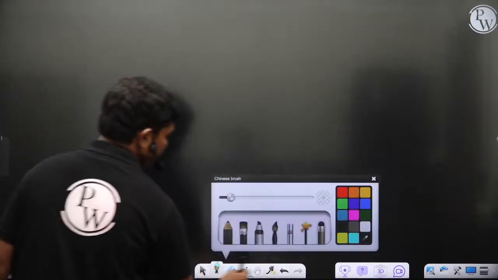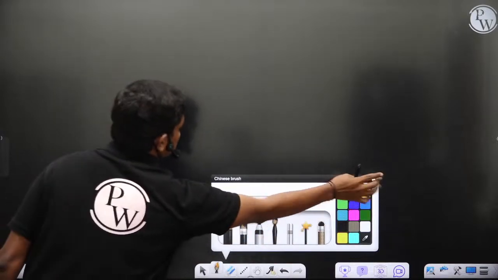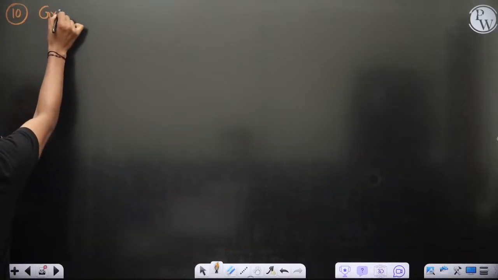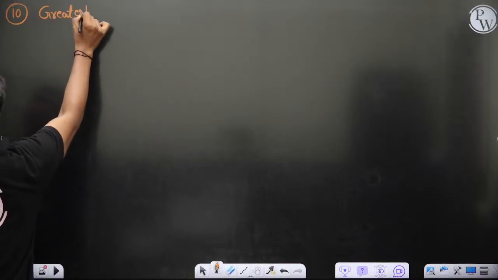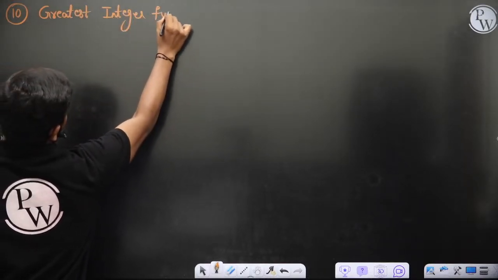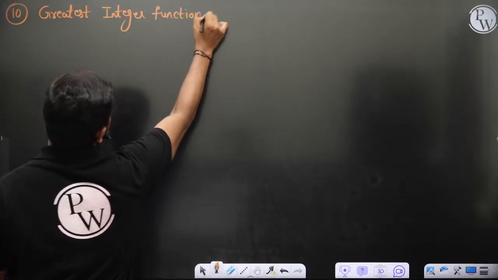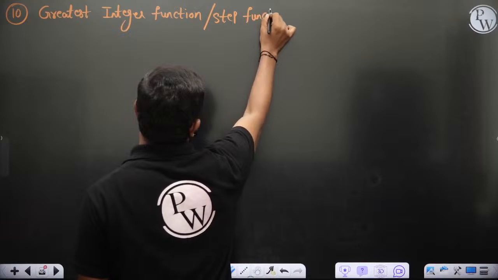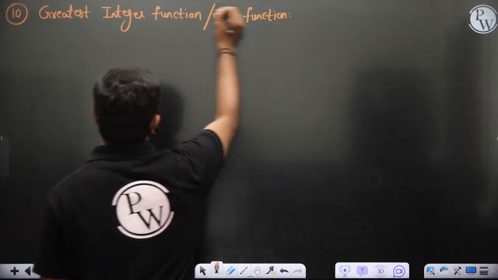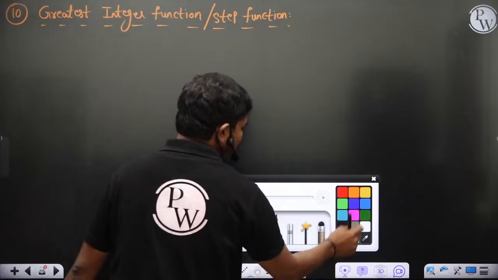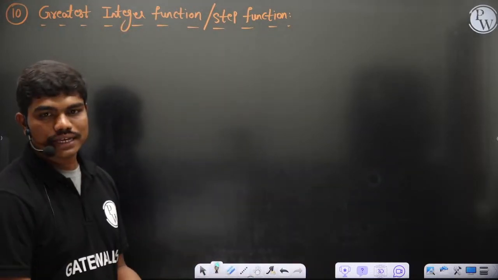The 10th graph is the greatest integer function, also called the step function. Of course, if I keep talking, there are a number of functions, but I'm just giving those which are graphically important for GATE examination level. Okay. So, the greatest integer function. And you know what a greatest integer function is?